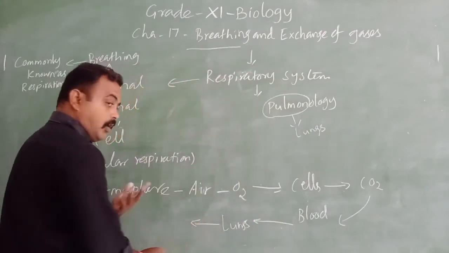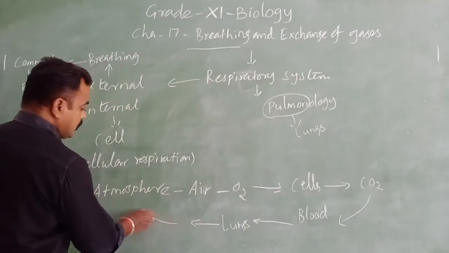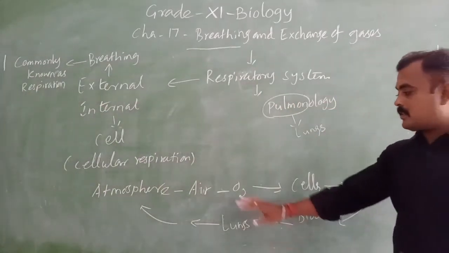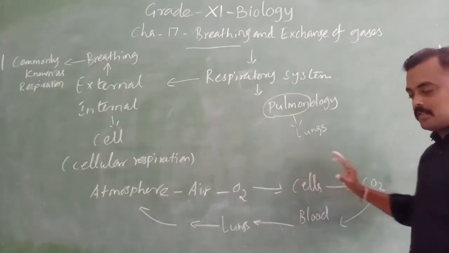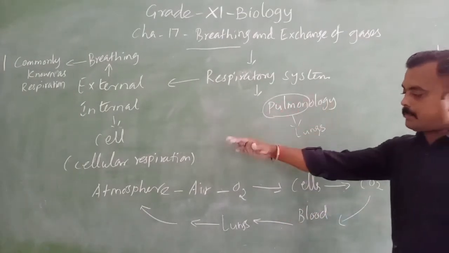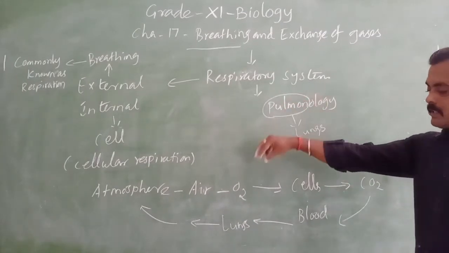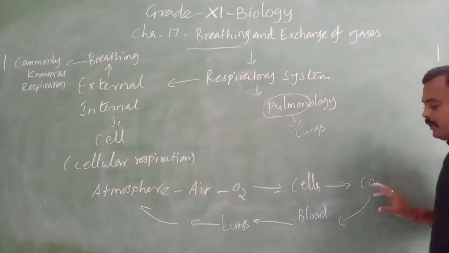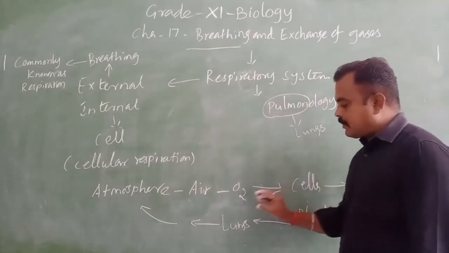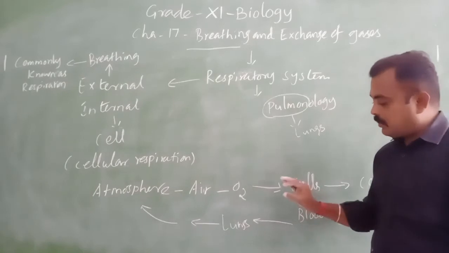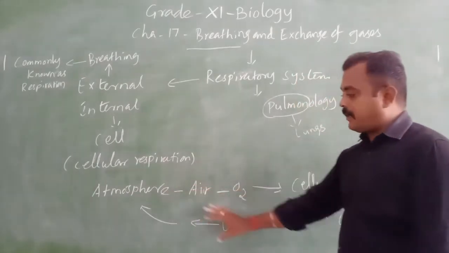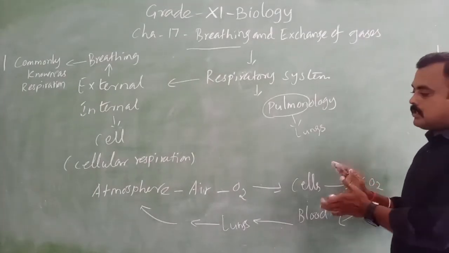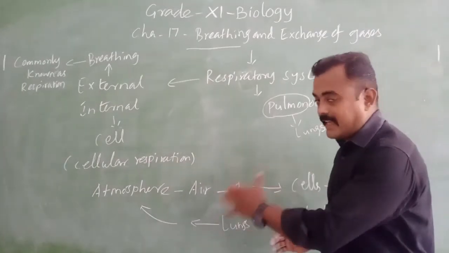And through the nostrils it is released into where? To the atmosphere. So these processes happen. This is like a cycle. From the atmosphere, the living organisms take in oxygen and it is utilized by the cells. Carbon dioxide is released, then it is carried out by the blood and enters the lungs. Then it is released. This happens in the human body. So this is like a cycle.